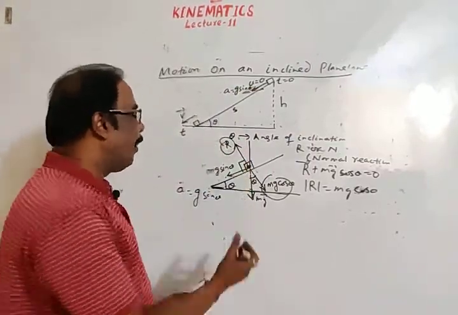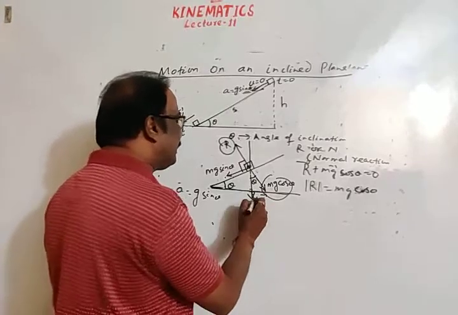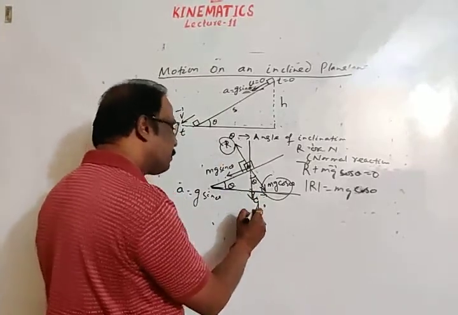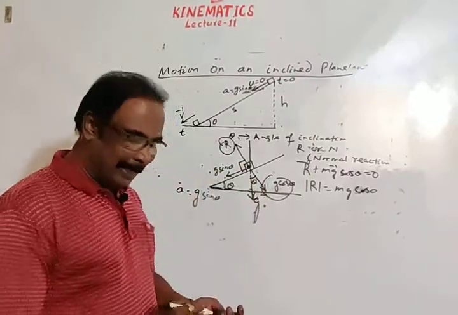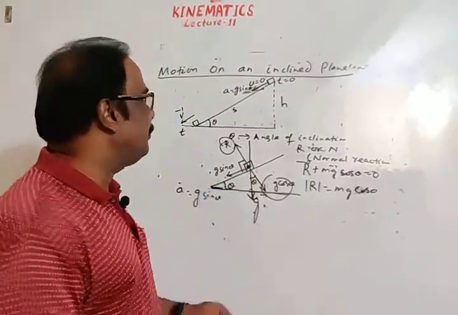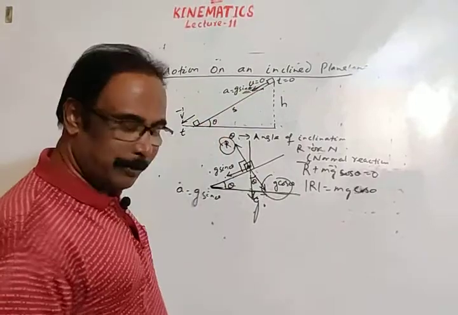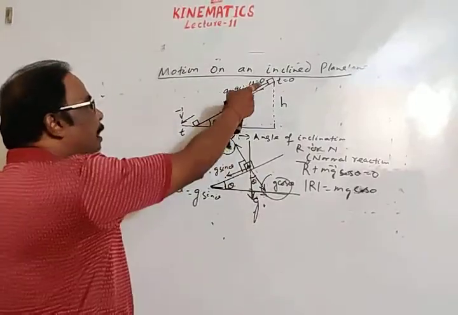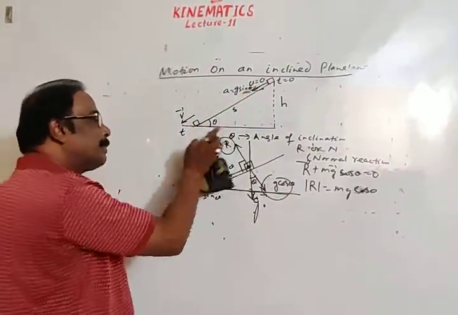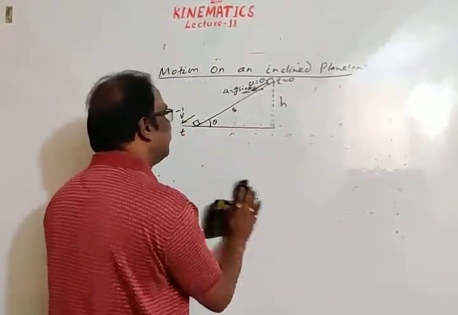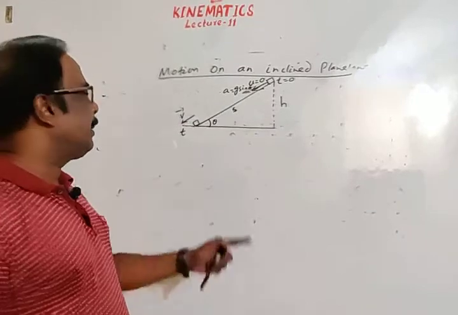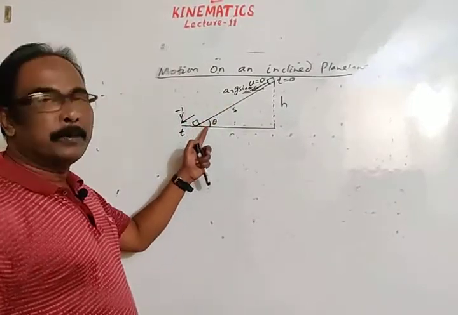Acceleration due to gravity, or if we are taking only g, vertically downward direction, this is g cos theta, this is g sin theta. Thus the component of acceleration due to gravity acts in downward direction, means parallel to the plane. I am erasing this. We will find the equations. Then time taken by the body to reach the bottom of the plane.